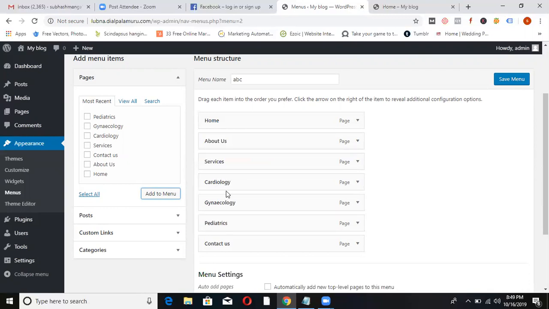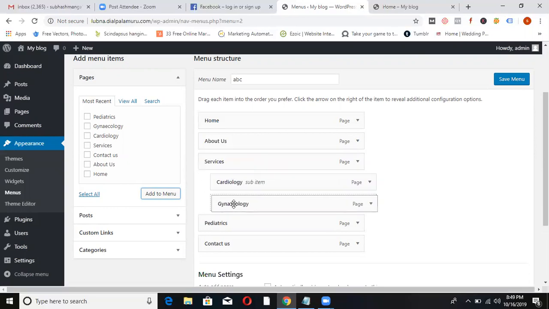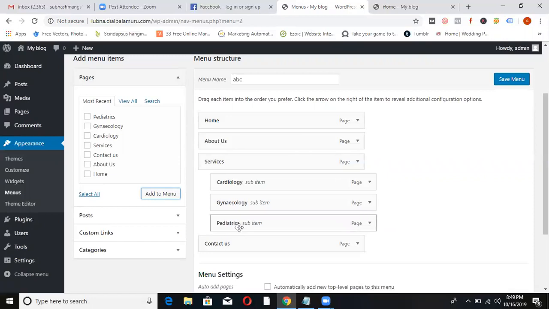If you want to make them under services, put your cursor on the page which you want to be a sub menu, and drag and drop. Now cardiology will be a sub item of services. So under this becomes a list like this. Now these 3 will be under services. If you want something else under pediatrics, take that page and put it beside the pediatrics. That's it. Then save menu.